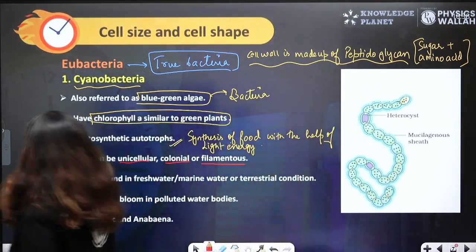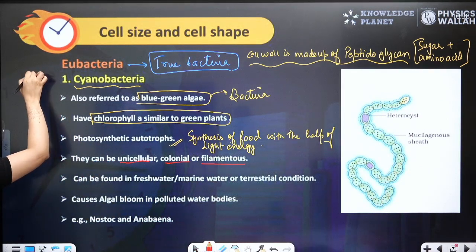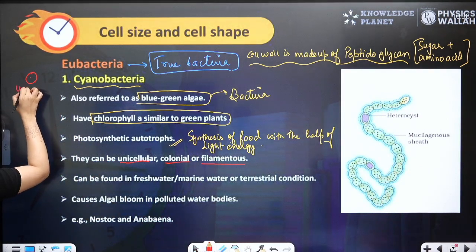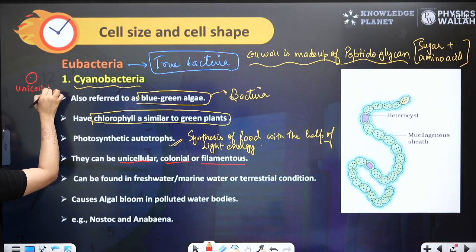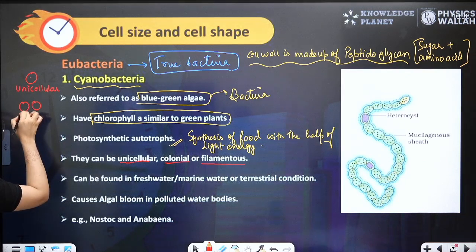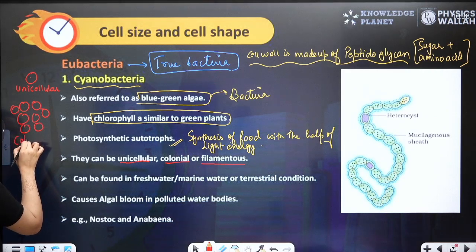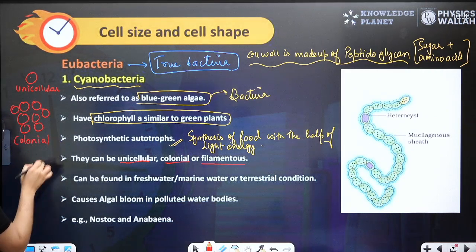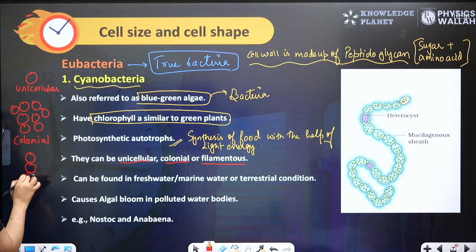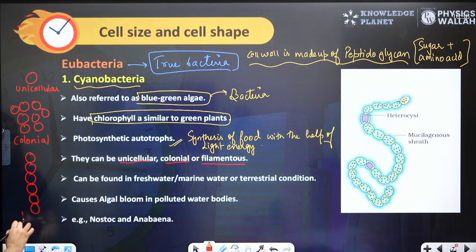When they are present as a single cell, it is unicellular. When many cells are present close to each other, they form a colony. And when cells are placed over each other, this is known as filamentous.